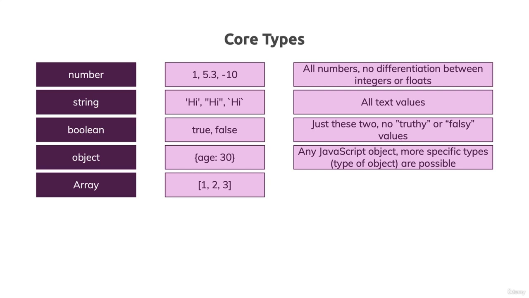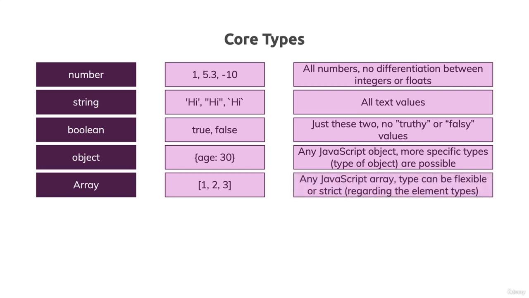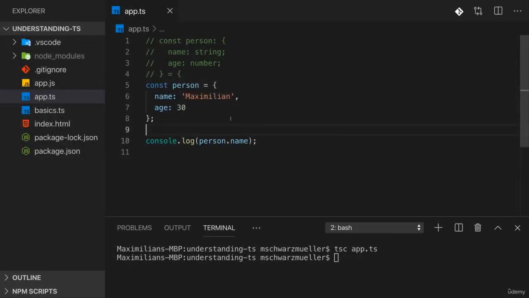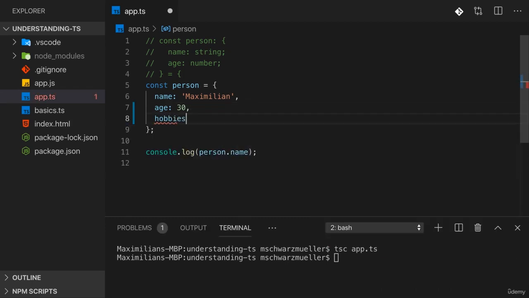And TypeScript also supports arrays. Any JavaScript array is supported, and the types of that array can be flexible or strict. Now let's have a look at that in TypeScript. For that, here in app.ts, let's say our person also has a hobbies key. But of course, we could also have a variable or a constant hobbies outside of the object. So using arrays is exactly the same inside of objects and outside of them.